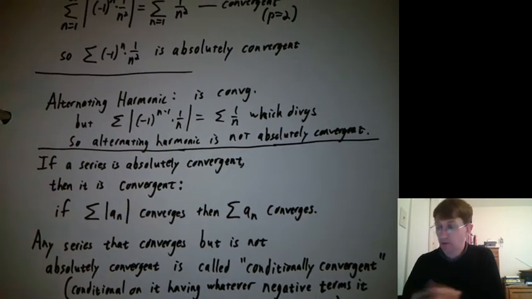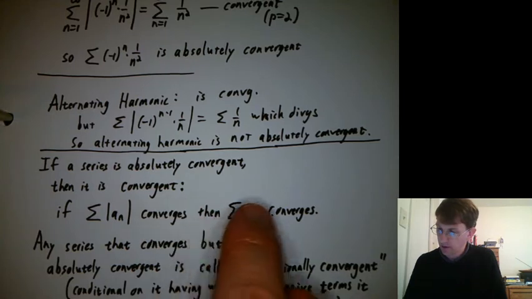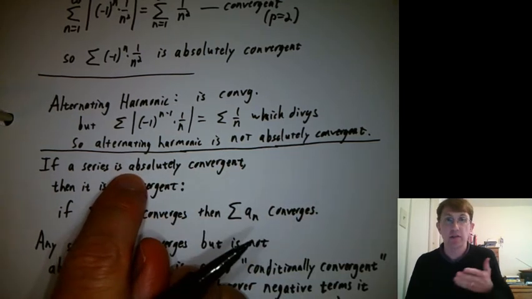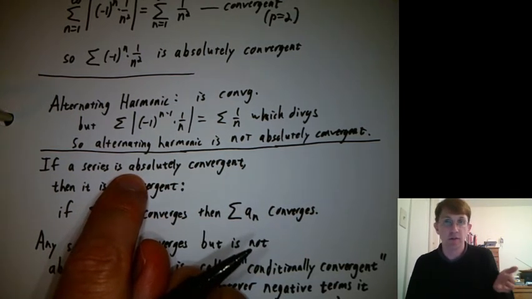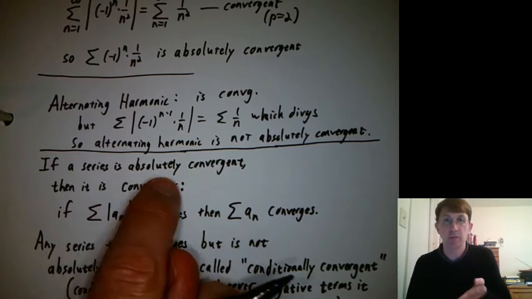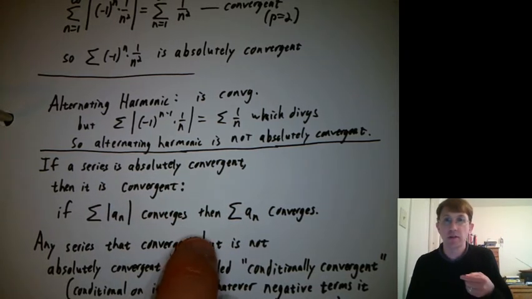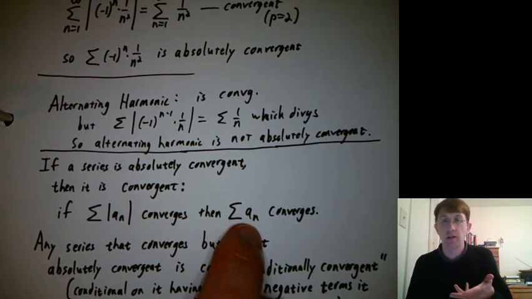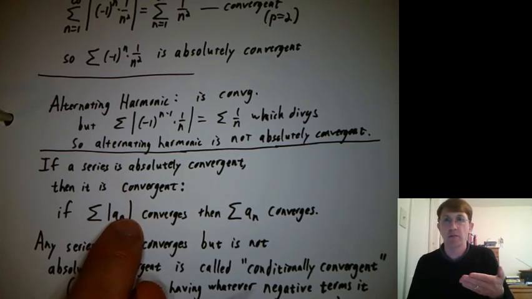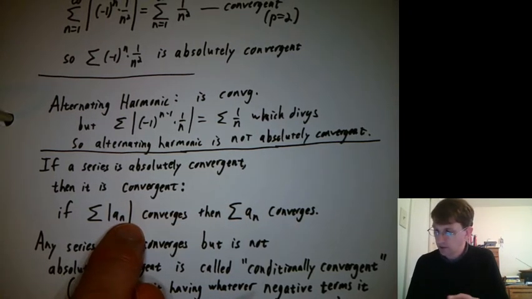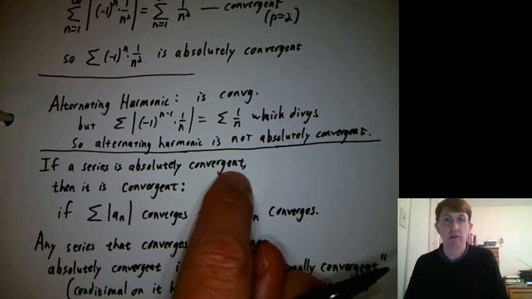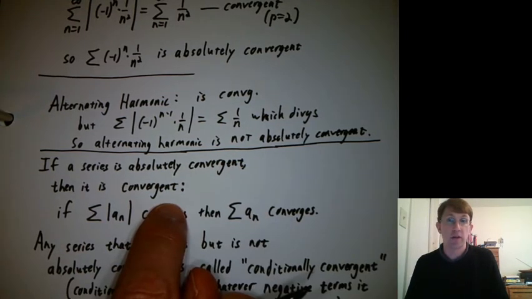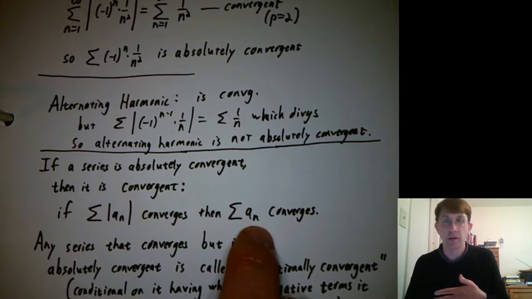So it turns out there's a word for things like that. First, let's say if a series is absolutely convergent, if it's convergent when everything you're adding up is positive, then when some of the things are allowed to be negative, you won't get quite as big of a number, but you're in no danger of running away to infinity. Even if they were all suddenly negative, then you would just get the negative version of whatever positive sum you've just gotten. So if a series is absolutely convergent, then it is convergent regardless of whether there are positive or negative signs.